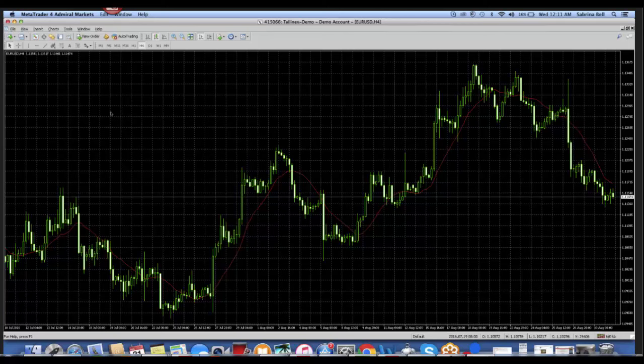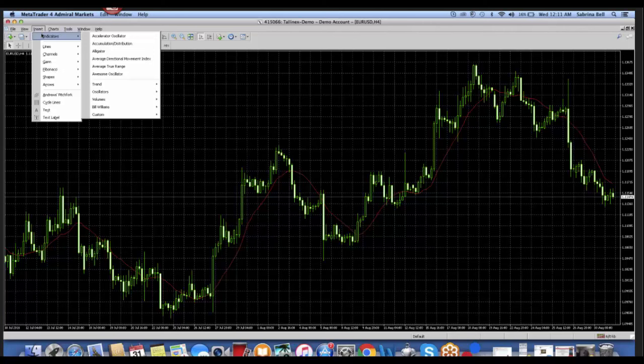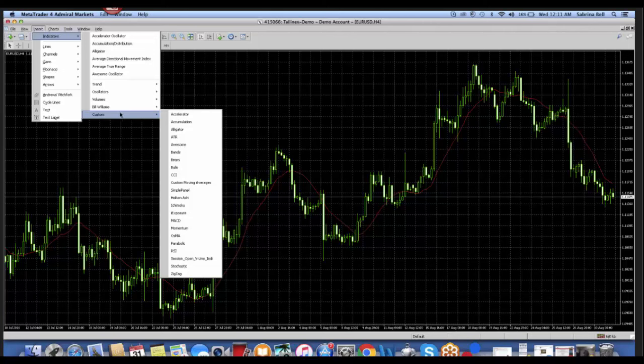After we've closed and reopened our MetaTrader 4, we're going to go to Insert in the Tab section, scroll down to Indicators, and in Indicators, we want to scroll all the way down to Custom.